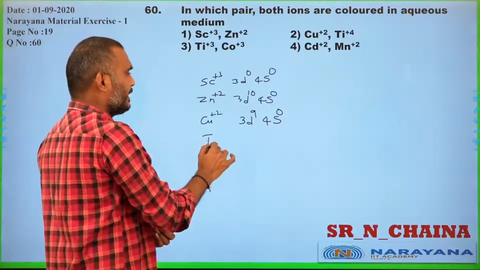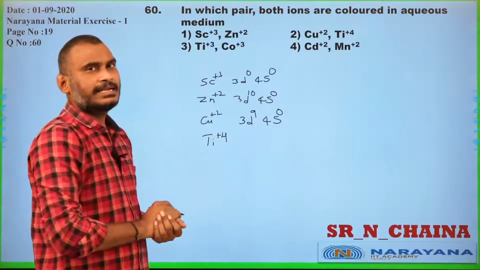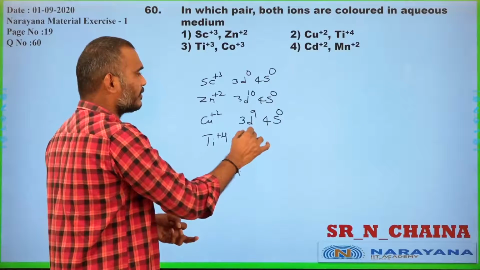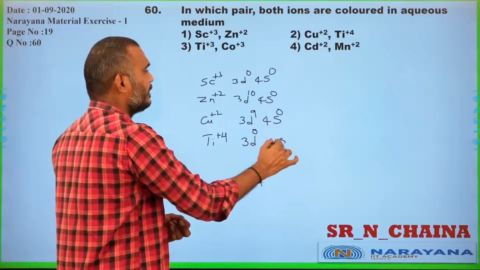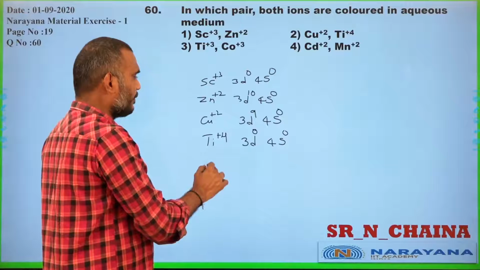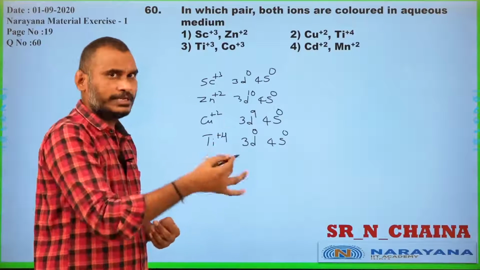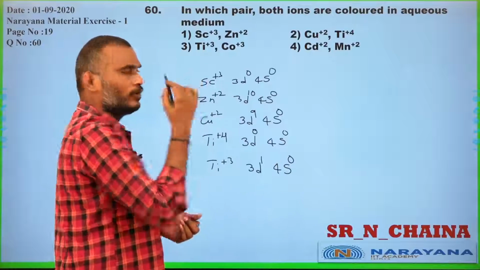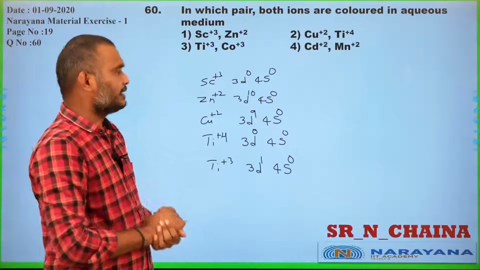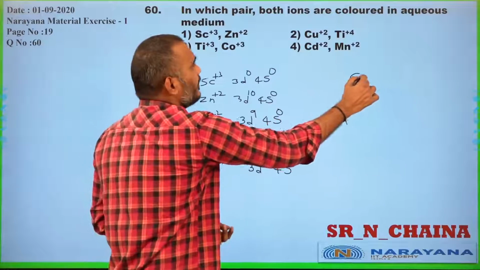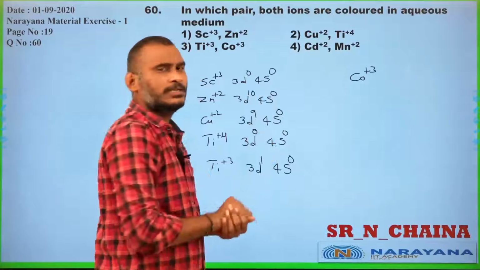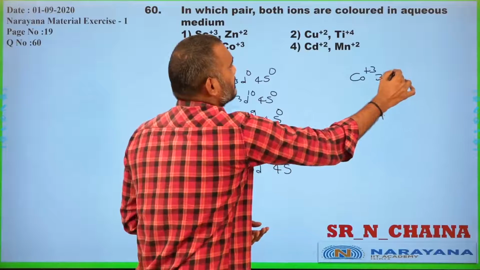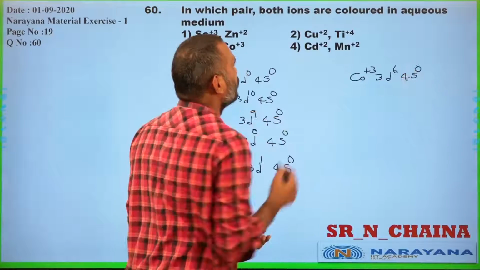Now titanium +4. Titanium is 22, so the electron configuration is 3d0 and 4s0. Titanium +3: again titanium is 22, that is 3d1 and 4s0. Now cobalt +3. Cobalt is 27, 3d7, 4s2, so that is 3d6 and 4s0.